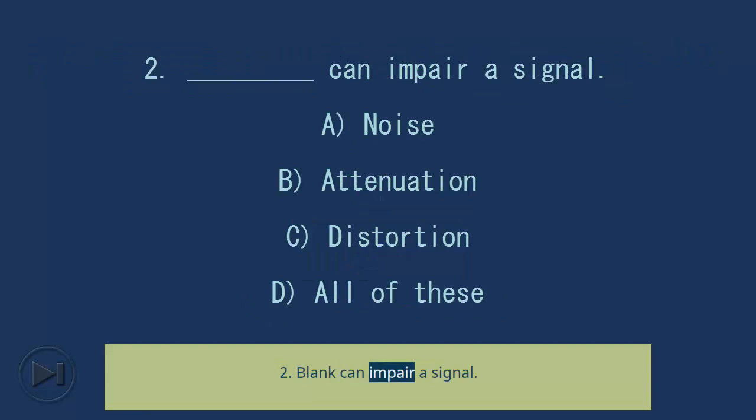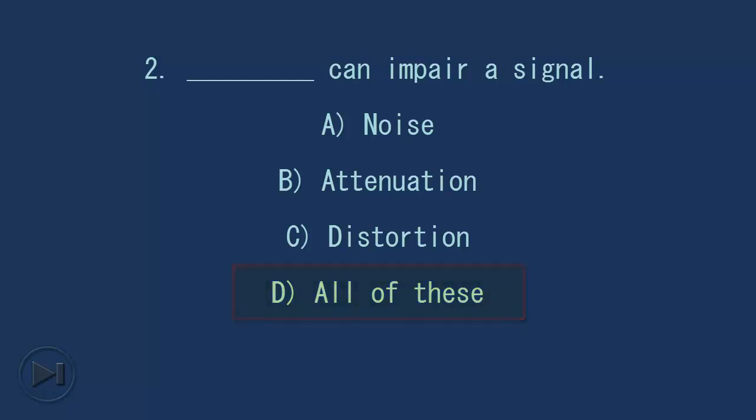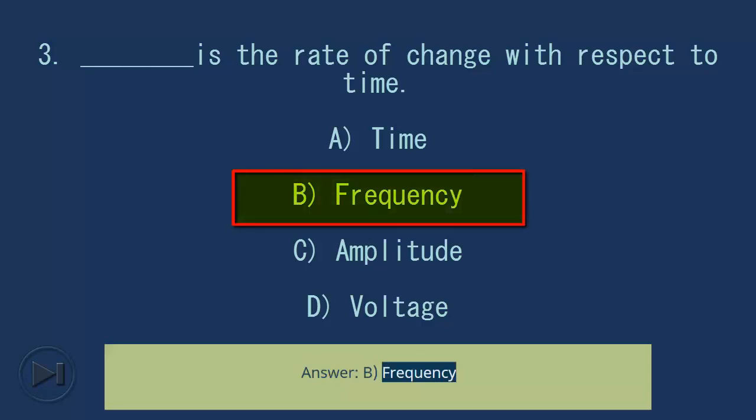2. Blank can impair a signal. A. Noise. B. Attenuation. C. Distortion. D. All of these. Answer, D. All of these. 3. Blank is the rate of change with respect to time. A. Time. B. Frequency. C. Amplitude. D. Voltage. Answer, B. Frequency.